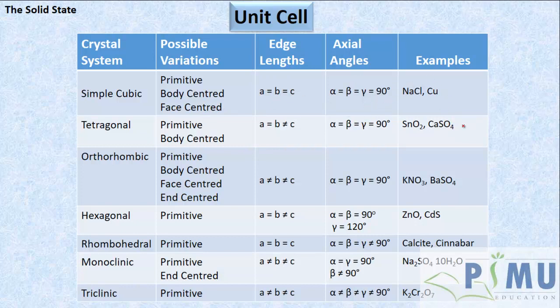If you count this, it comes out to 14. That is what we mentioned earlier. There are only 14 possible three-dimensional arrangements. These are called Bravais lattices.